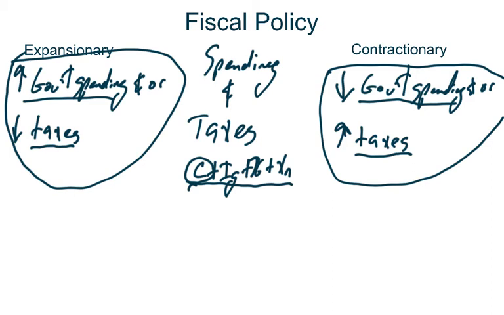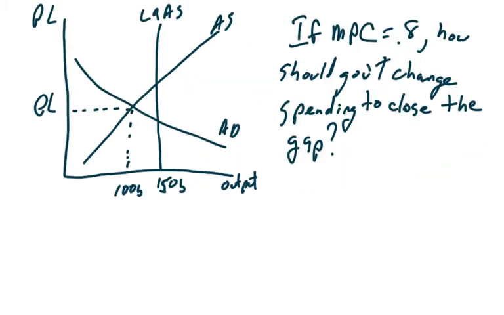Why is this important, and how are we going to combine this with our knowledge of the multiplier effect? I'm glad you guys asked. Let's find out. So here we're looking at an economy that is in a recession. Currently, we have picked up $100 billion in tax receipts, but we need to pick up 150. We're $50 billion short. We have this recessionary gap of $50 billion that we need to spend in order to fulfill our obligations, right? Our budgetary obligations.